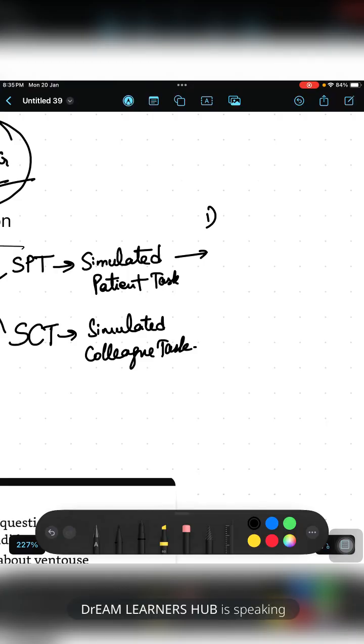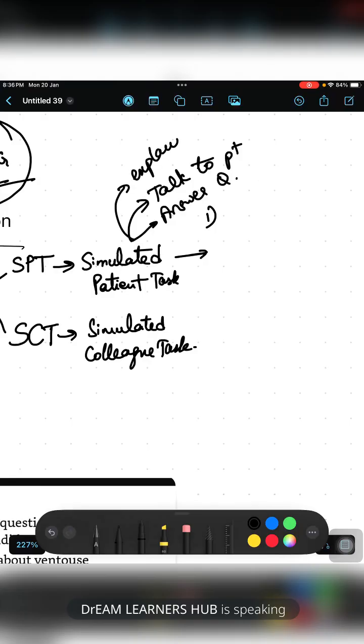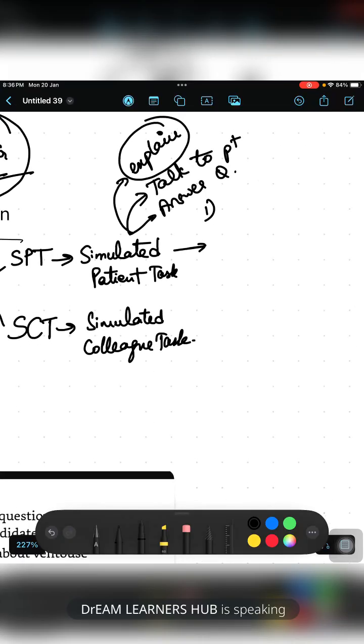You will talk to the patient, answer her questions, and explain what is given. I will show you examples of each, what the simulated patient task is, what the structured discussion is, everything.